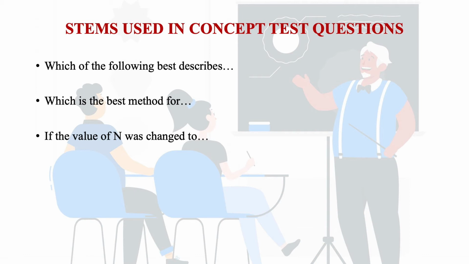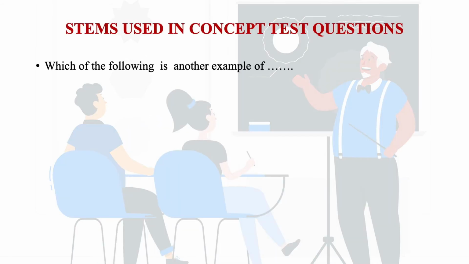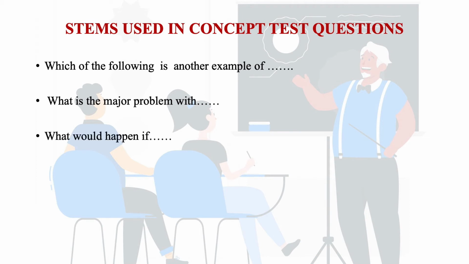Next, we can ask them which of the following is the best explanation for dash, so that we can give the content that we want. So this type of stem will provide the learners a scope for rethinking of their concepts. Then again we can ask them which of the following is another example of dash. What is the major problem with X or Y? What would happen if? So these types of questions will elicit the thinking process of learners.